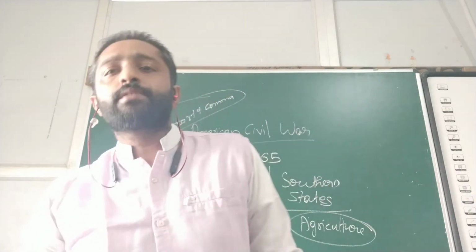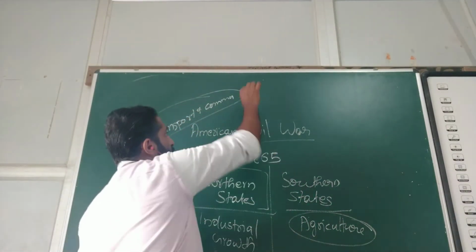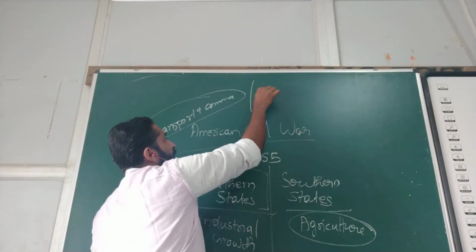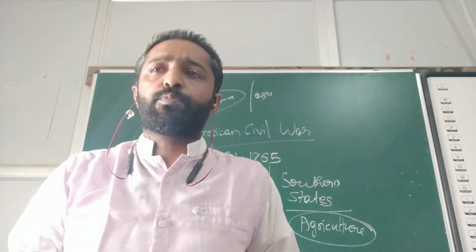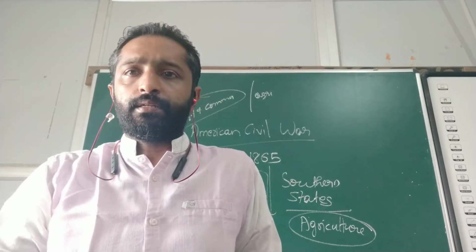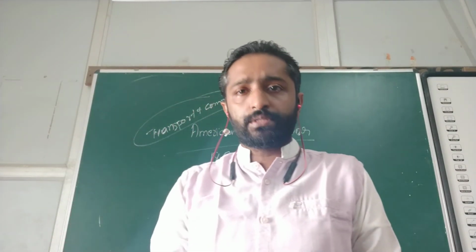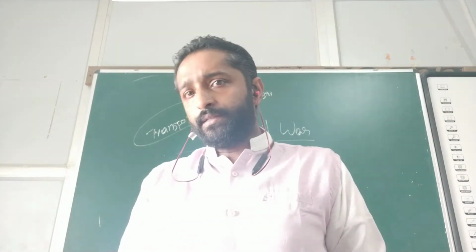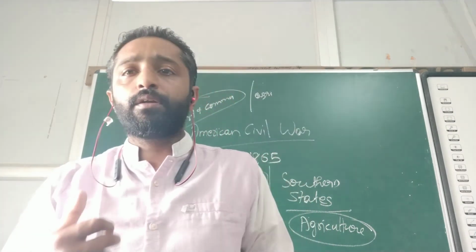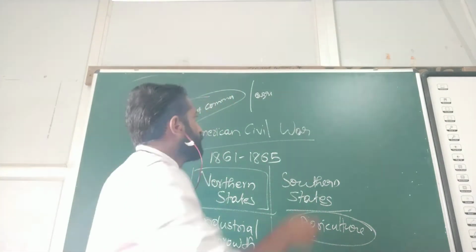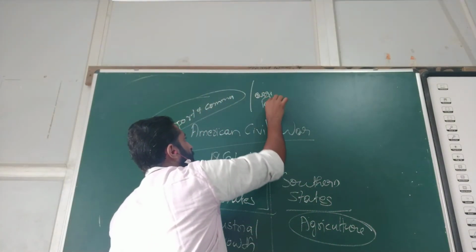But what was the problem with the South people? The Southern States were meant for agriculture, and they did not want an improvement in the transportation and communication facilities. And what was the reason for that? They feared that it would affect the fertility of the land.